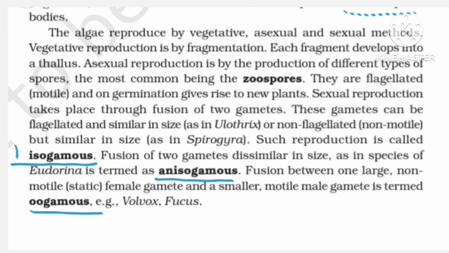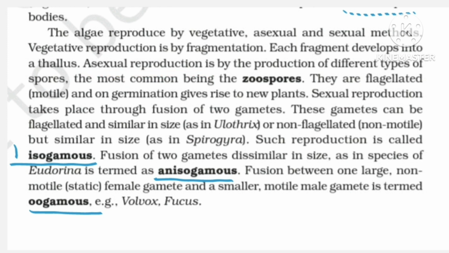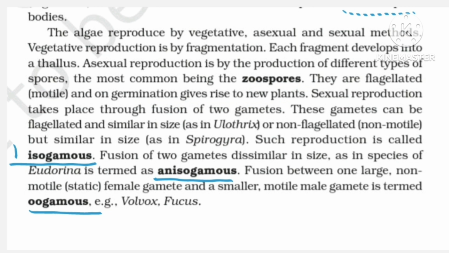Moving to the third paragraph. The third paragraph tells you about the reproductive methods, which are three: vegetative reproduction, asexual reproduction, and sexual reproduction. So vegetative reproduction is by fragmentation, that is each fragment will develop into an individual thallus. Further moving, the asexual reproduction is with the help of flagellated zoospores. And these spores, of course, are not formed by meiosis here, so these are zoospores, which on germination give rise to new plants. Talking about the third method, which is sexual reproduction, here it would be the formation of gametes and the fusion of two gametes forming the progeny.